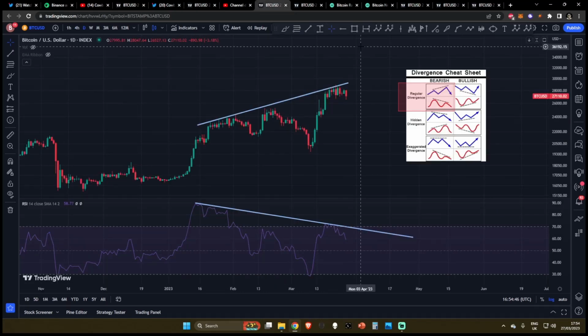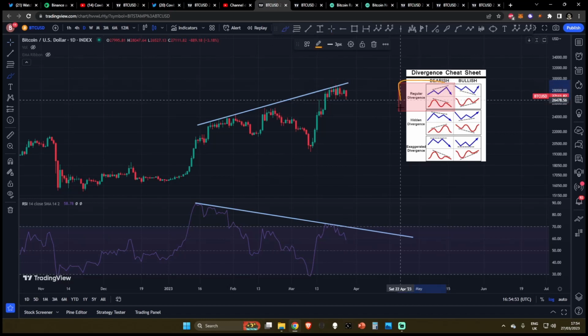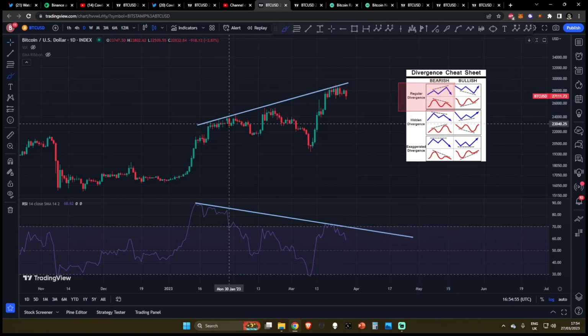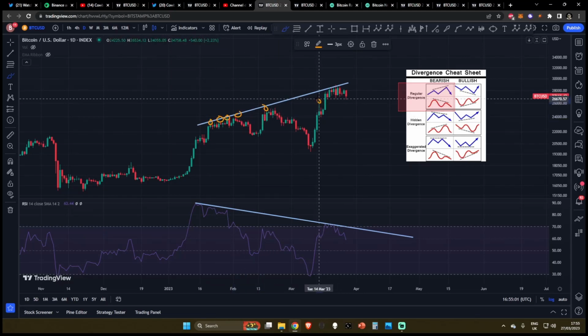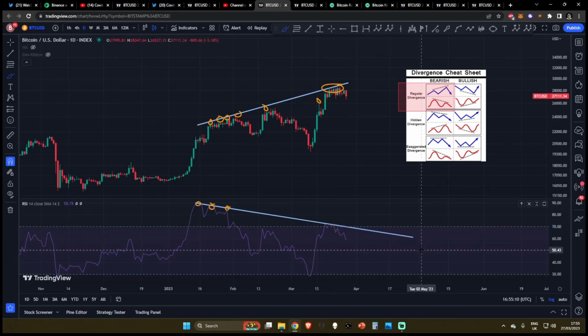If we come over to the daily, we've talked about this before, but this just keeps on getting stronger and stronger and stronger. We do have regular bearish divergence playing out. Regular bearish divergence is where in the price action you have higher highs, higher highs, higher highs, and if we come down to the oscillator, you can see the oscillator makes lower highs, lower highs, lower highs. You get the gist of things.